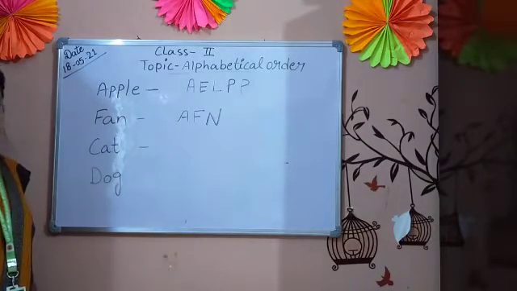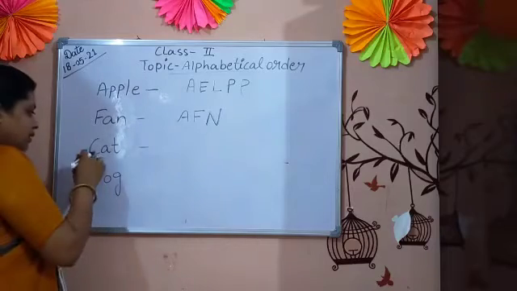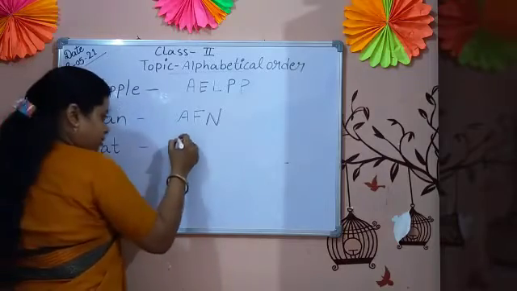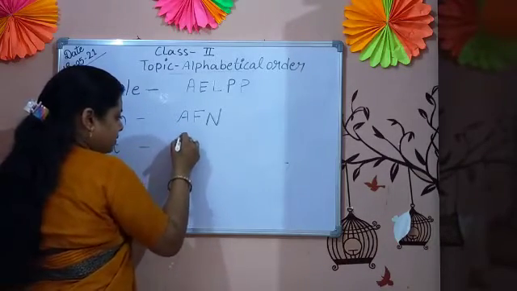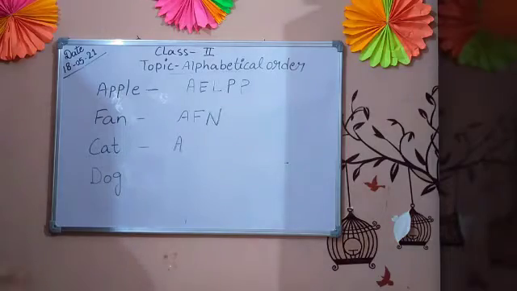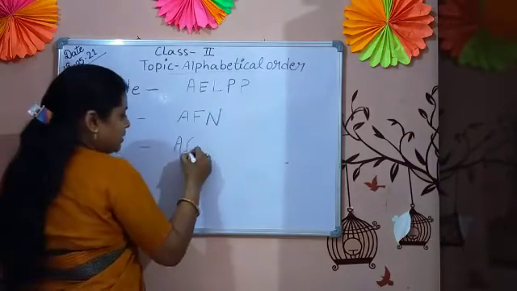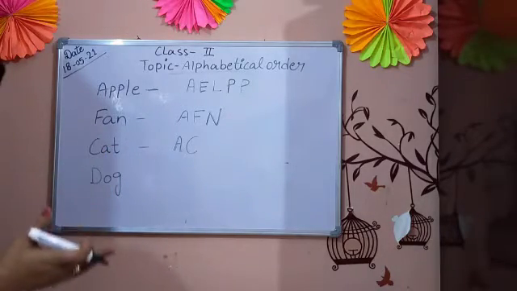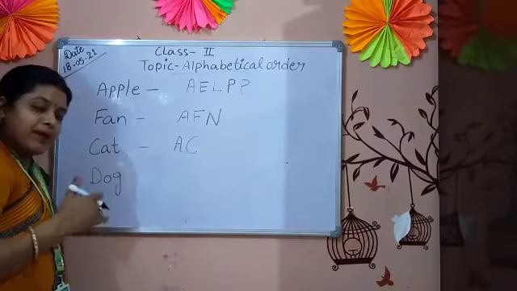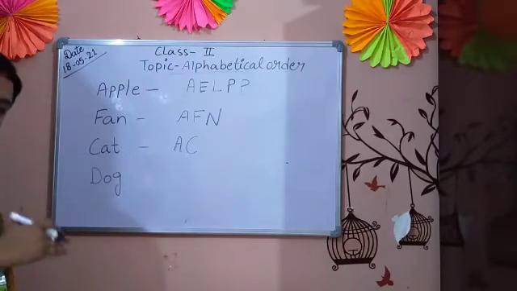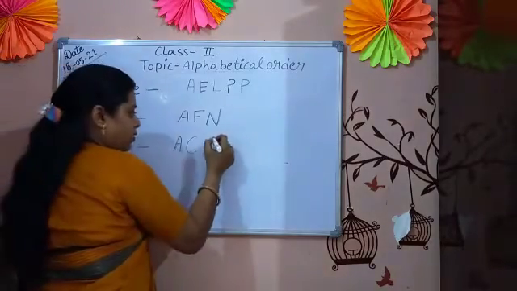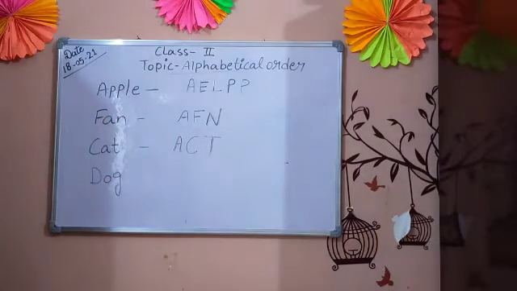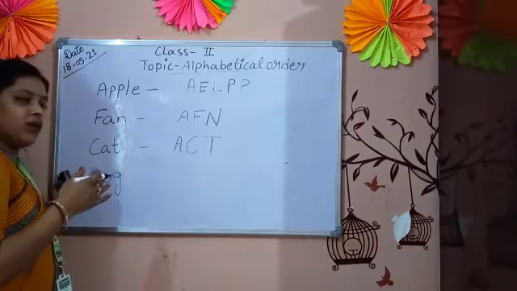Third word is cat. The first letter of cat is C, but the first letter of our English alphabet is A, and I got the A in the cat. A, B, C. Now I got the C. D, E, F, G, H, I, J, K, L, M, N, O, P, Q, R, S, T. Now I got the T. This is the alphabetical order. I am arranging the letters in alphabetical order.